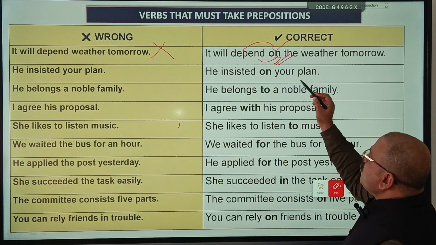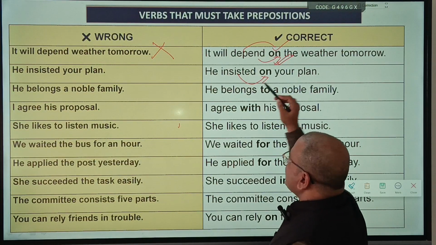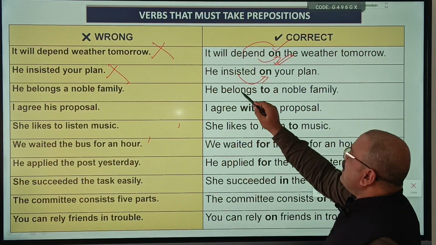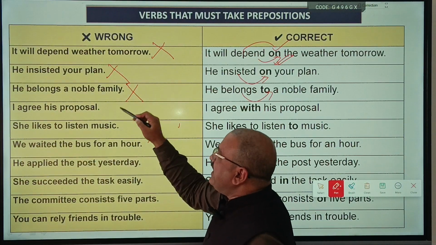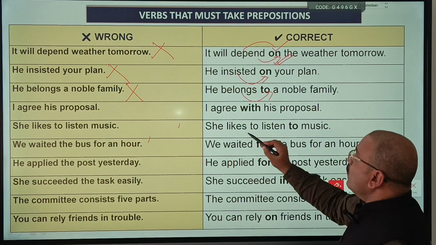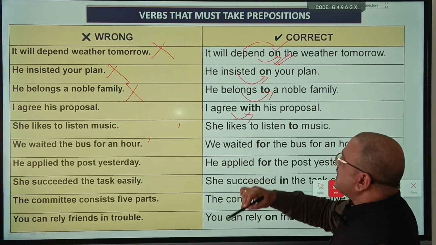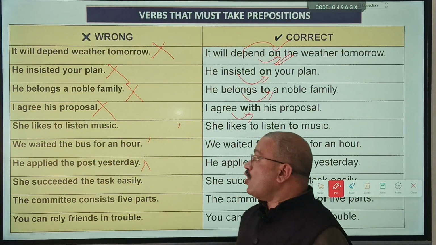He insisted on your plan. Insist will take on. Without on, the sentence is what? Wrong. He insisted your plan is wrong. He belongs to a noble family. He belongs a noble family is wrong. Why? Because belong will always take the preposition to. I agree with his proposal. Agree with his proposal is right. I agree his proposal is wrong.